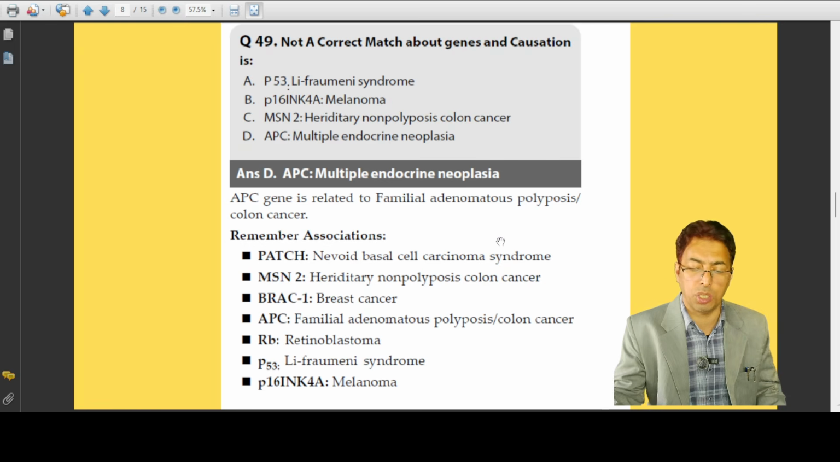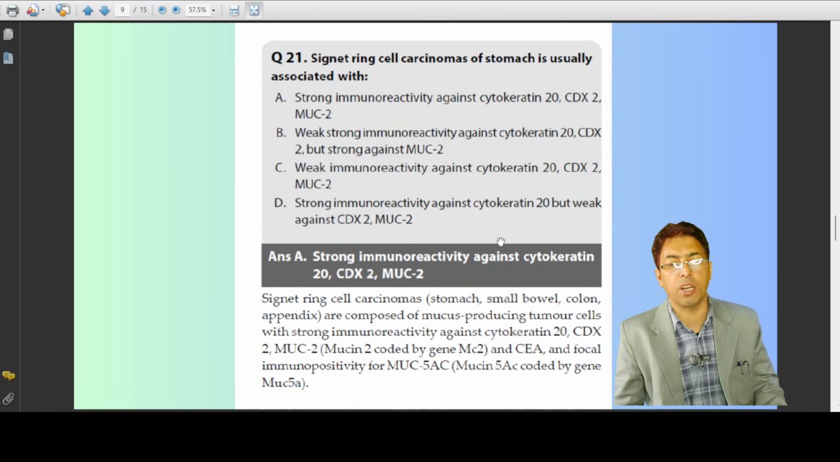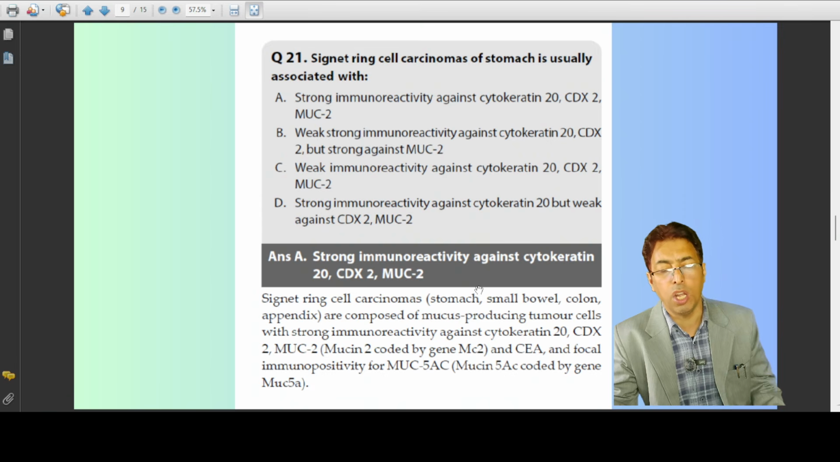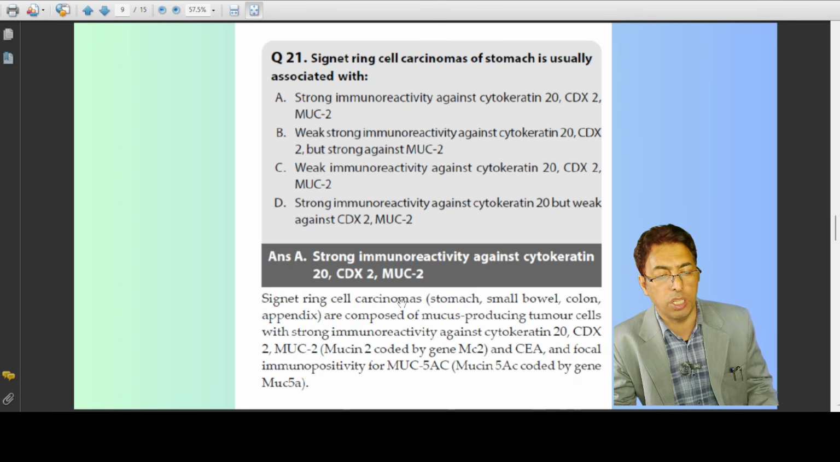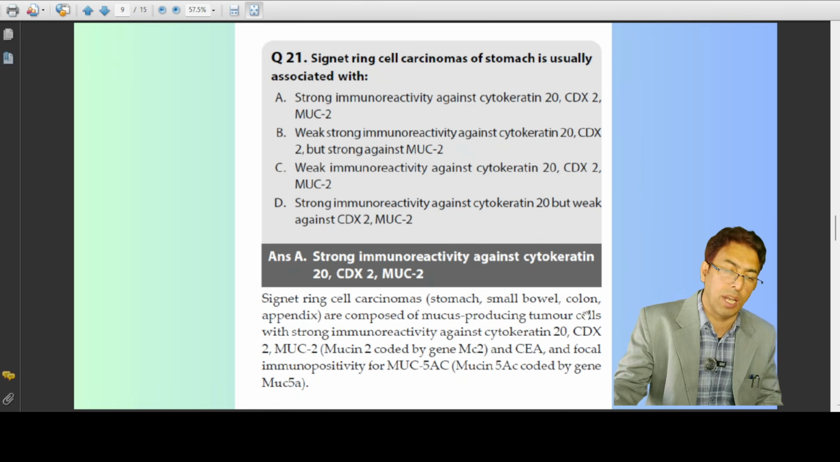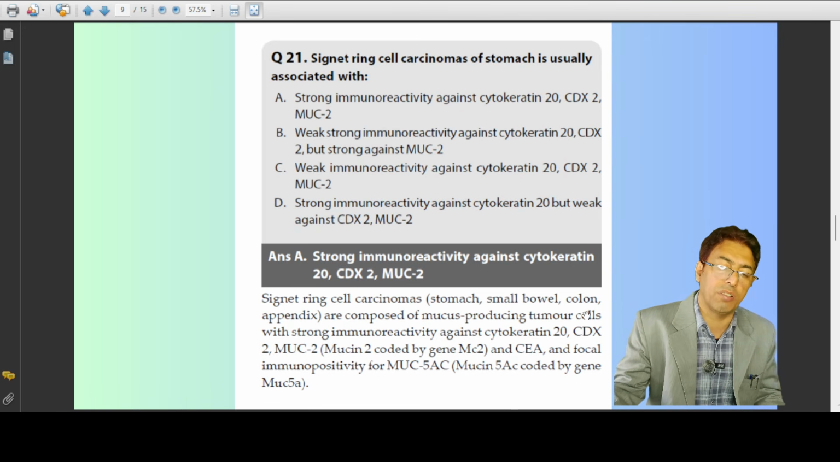These genetic associations tend to be asked by the examiners, and you have to be very vigilant about questions of this sort. Now, signet ring carcinomas of the stomach are usually associated with, from an immunological perspective, immunoreactivity against what? Cytokeratin 20, CDX2, MUC2. Signet ring cell carcinomas are seen in the stomach, small bowel, and colon, and are composed of mucin producing tumor cells, which are a feature of signet ring cell carcinomas.